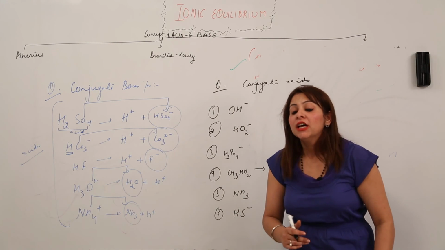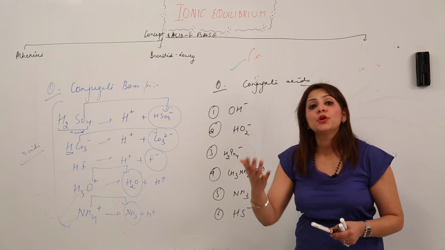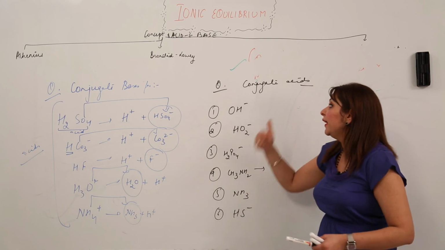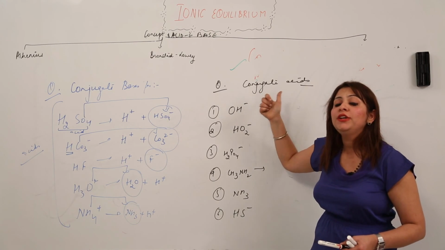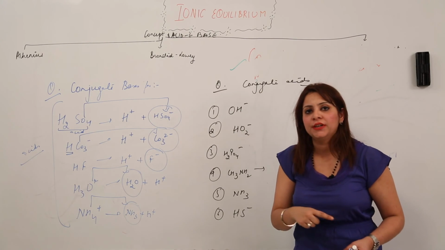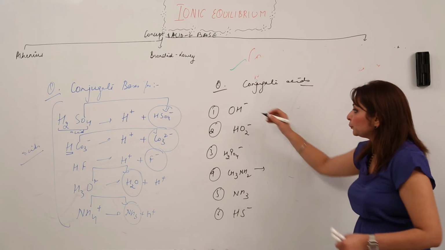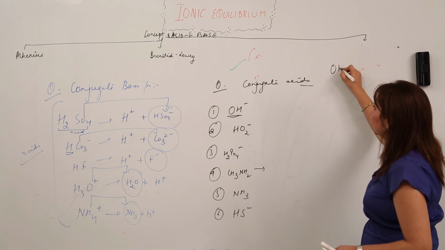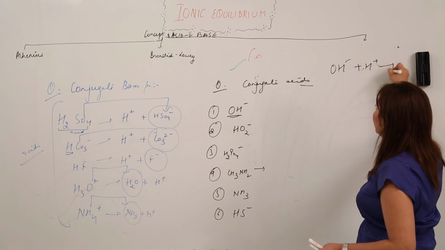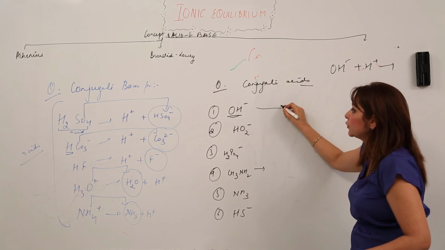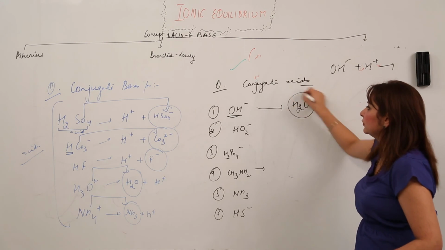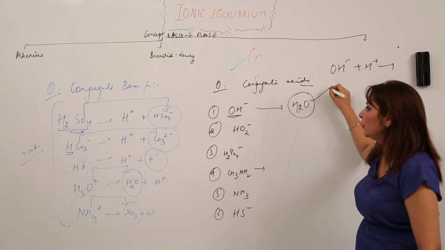When you have to write the conjugate acid, that means what you have got is the base, right? And we know that bases are proton acceptors. That means when you want to write the conjugate acid, you need to add an H ion to it, right? On adding an H ion, you will get a conjugate acid. See how we will do that. OH negative, right? If I add H positive to it, what will it become? Obviously, it is going to become H2O. So this is a conjugate acid.